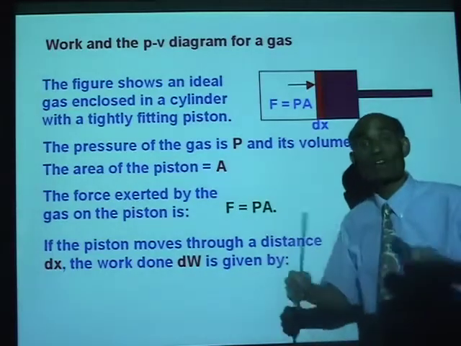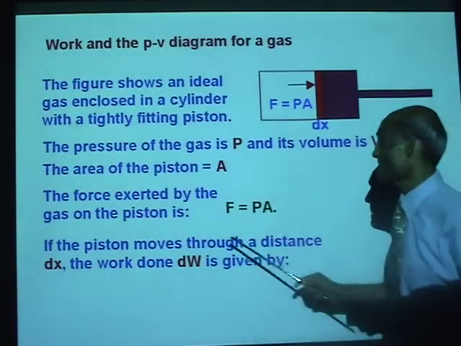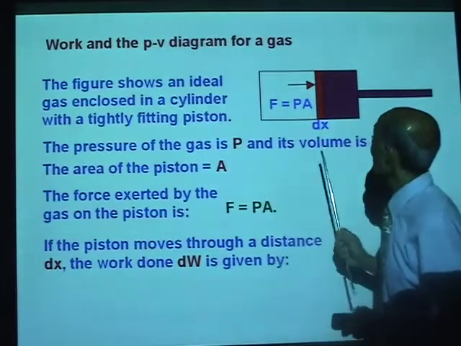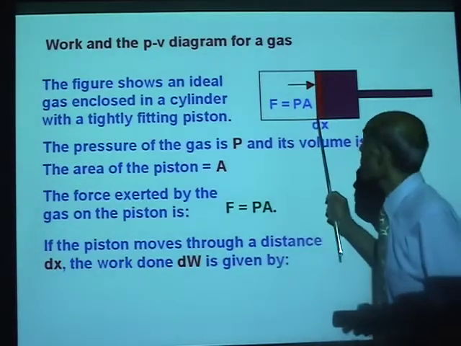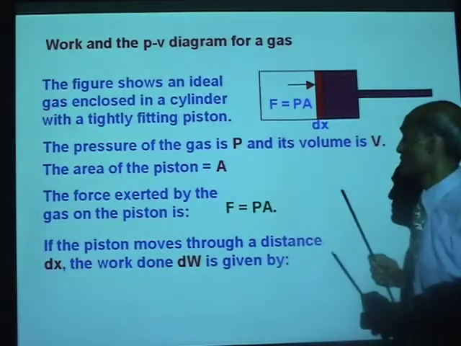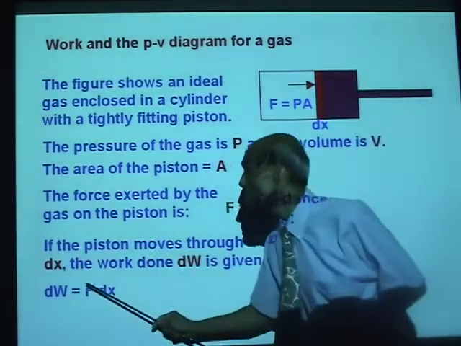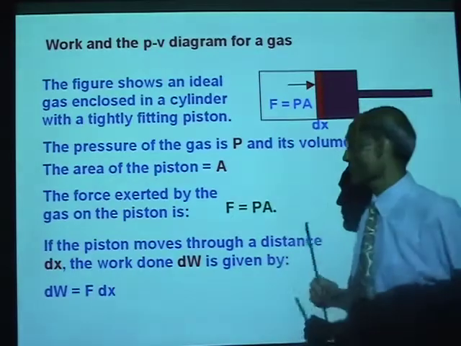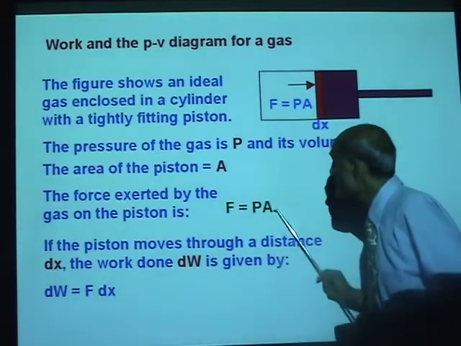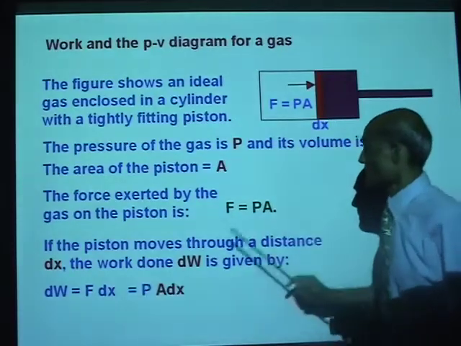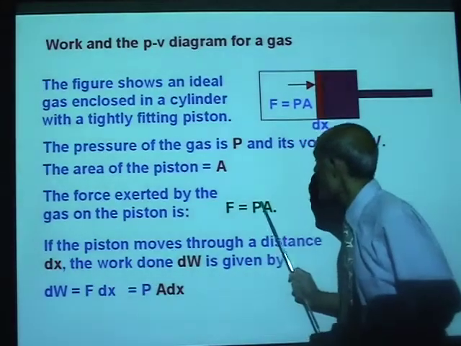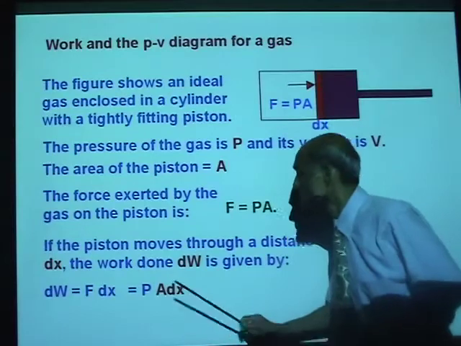Now, what is the work done by the gas? The work done, dW, can be written as, how would you write it? Force multiplied by the distance. It will be dW equal to F dx. But F equal to P times A. So that will be P times A, that is F, times dx.